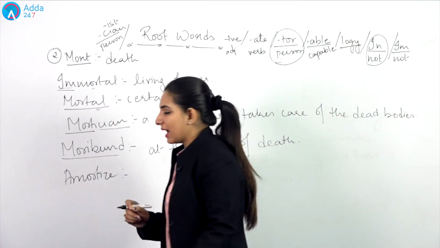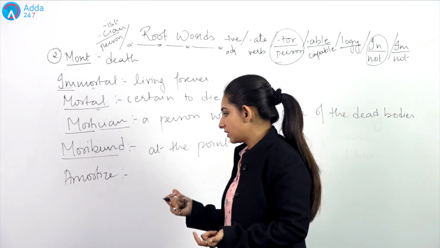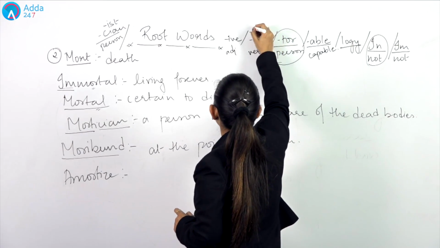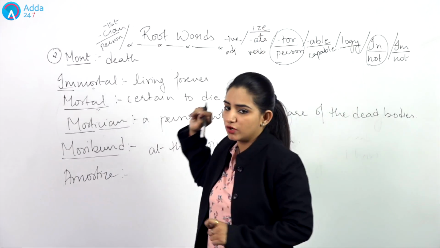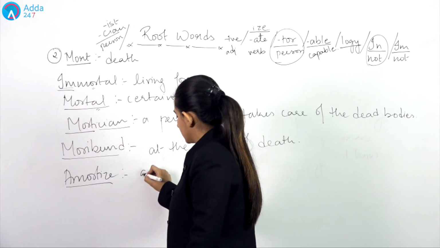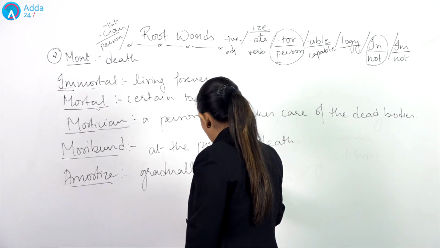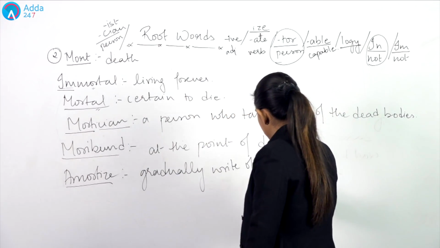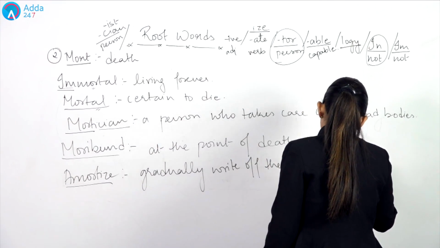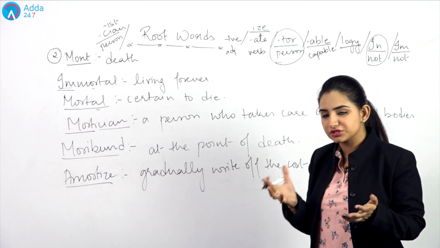Again, if we have IZE, like in memorize we have IZE, we have amortize. Similarly, if we have IZE written somewhere, this also defines your verb. Similarly, if I have amortize, what does this mean? Gradually write off the cost of something. That means, for example, you buy a phone today, or if you buy a machinery today,